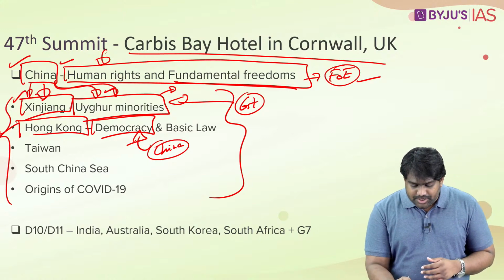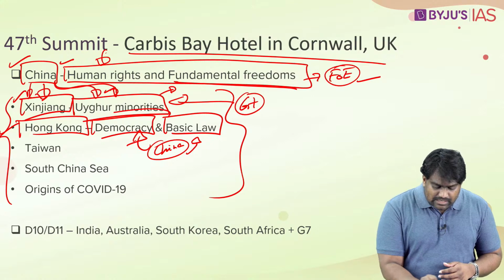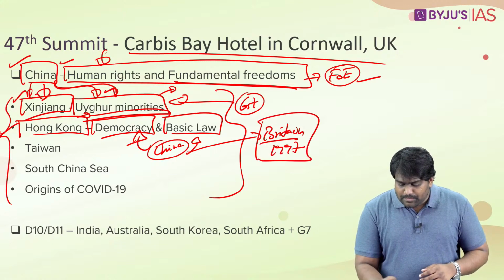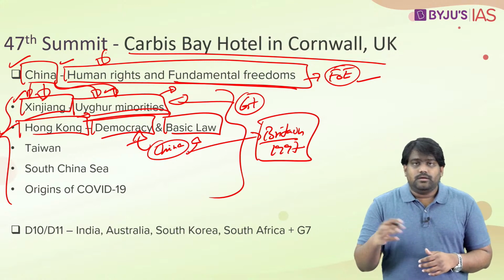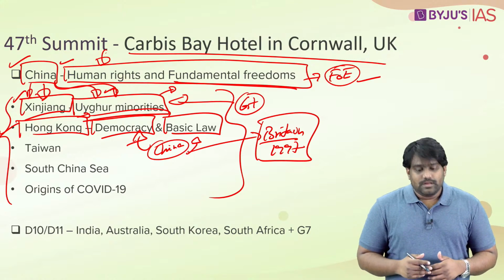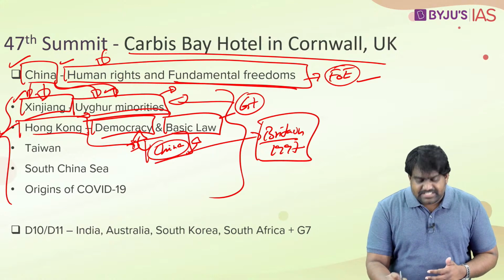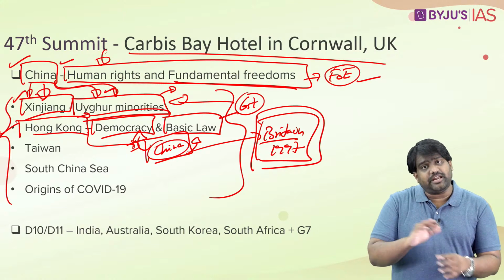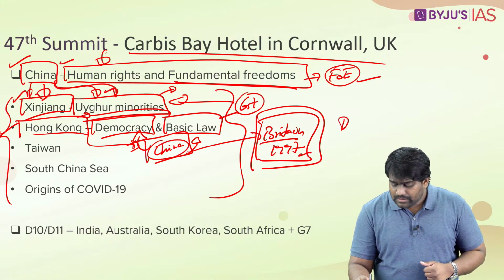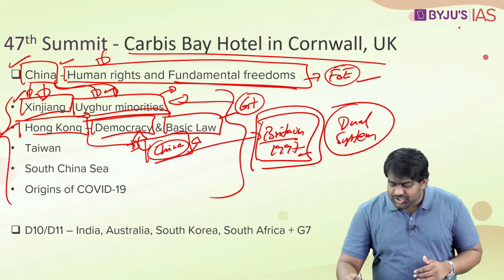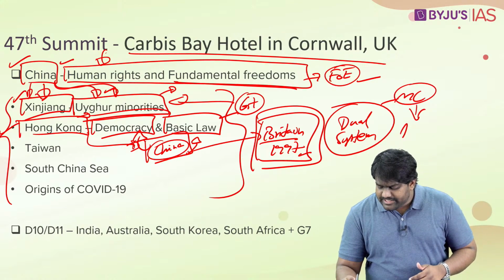This is in direct contradiction to the basic law that governs Hong Kong. This was a commitment that China had made to Britain back in 1997 when Britain decolonized Hong Kong and gave independence to Hong Kong. Right? Hong Kong's sovereignty clearly lies with China, there's no doubt. But under the basic law and under this deal that China and Britain had entered into in 1997, a dual system had been implemented. That is, mainland China, as you know, is an authoritative state, it's a communist state.